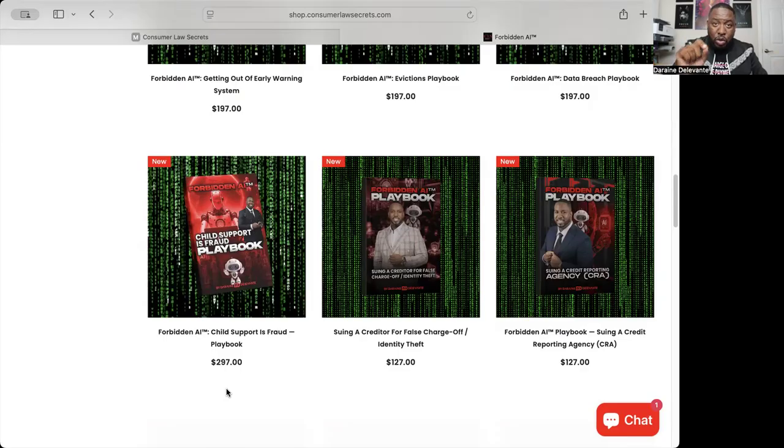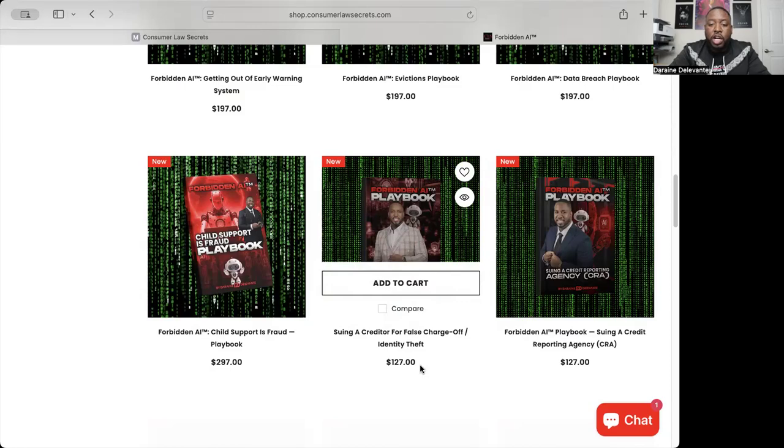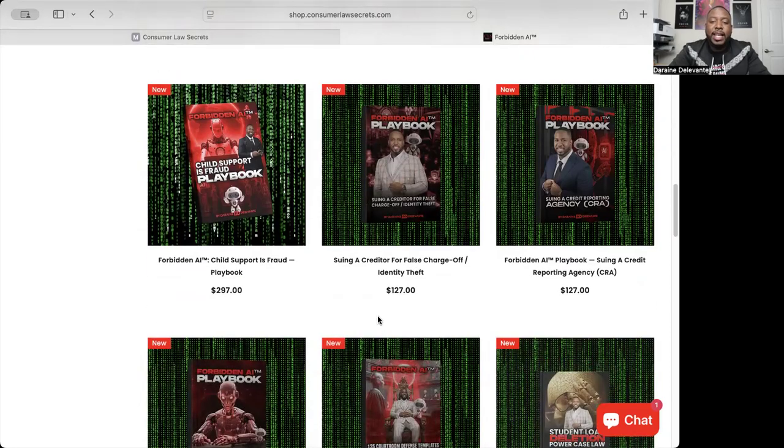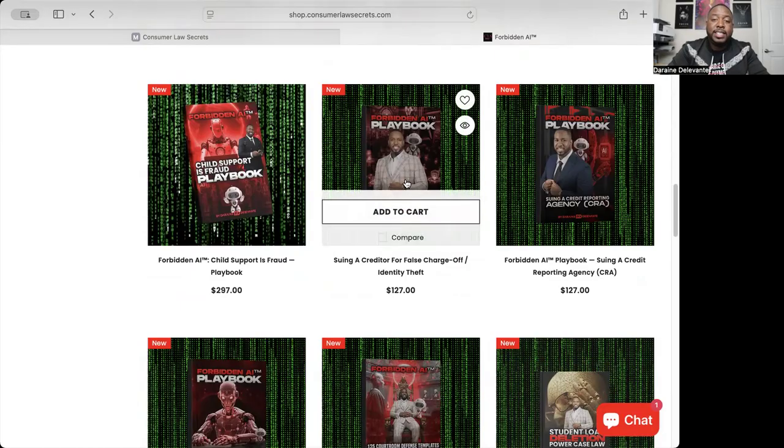A person that don't know their rights have no rights, right? Suing a creditor for false charge off or identity theft. So let's say that you put in an alleged identity theft on an account, but the creditor charged it off. Did you know that a creditor cannot charge off an account that's as a result of identity theft? So if you've had an account that came from identity theft and they charge it off, this is what you need to get that account deleted.